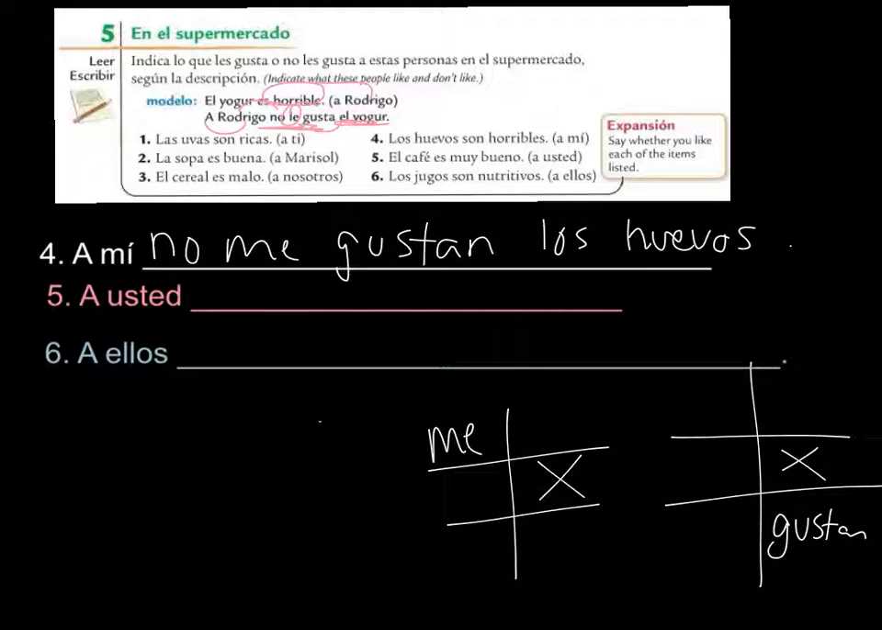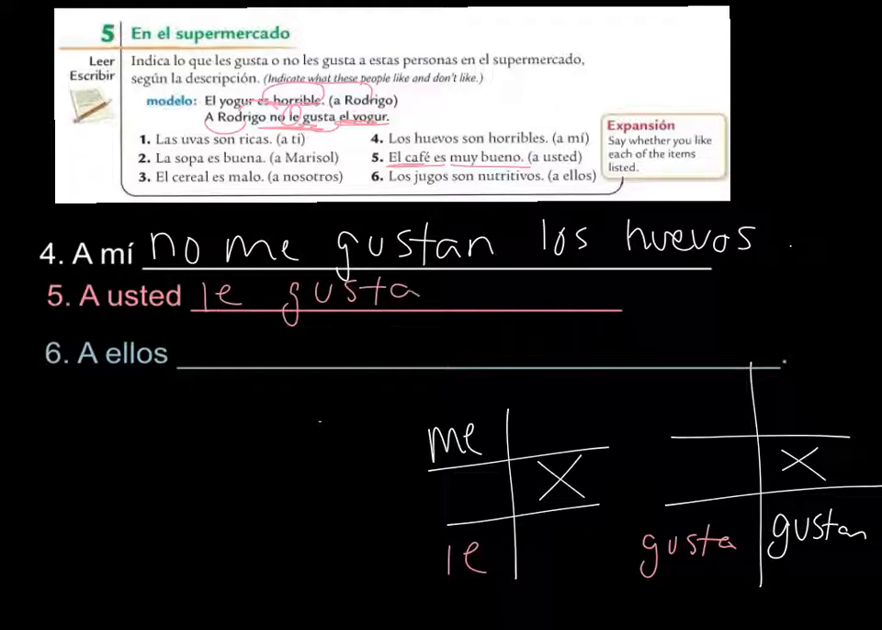Number 5, it says a usted. So we know that's going to actually be le right here. And then we said el café, so we know it's singular, so that one's going to be gusta. It's an A there. And then es muy bueno, so we do like it. So a usted le gusta, because it's singular, el café. Tilde over the E.